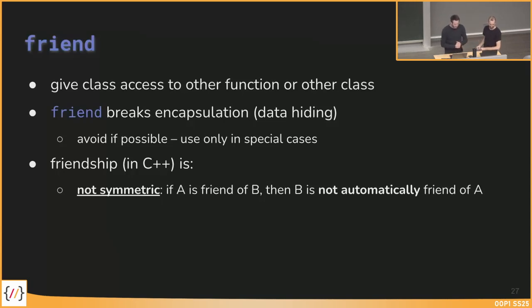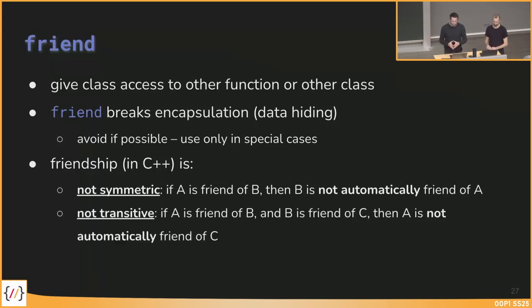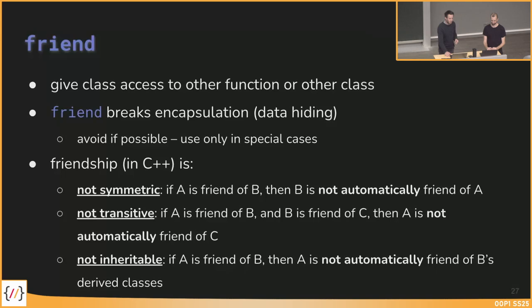At least in C++, it's not symmetric, meaning that if A is friend of B, then B is not automatically friend of A. The question from before: it's not transitive, meaning that if A is friend of B and B is friend of C, A is not automatically friend of C. And it's also not inheritable, meaning that if A is friend of B, then A is not automatically friend of all the derived classes of B. So if I want symmetry or transitivity, then I need to declare it wherever I need it.